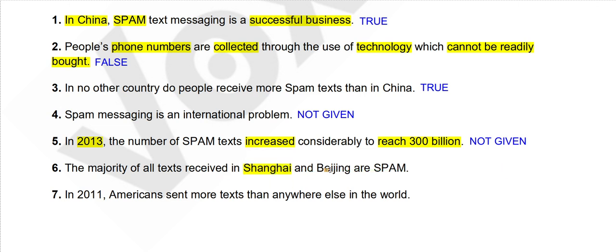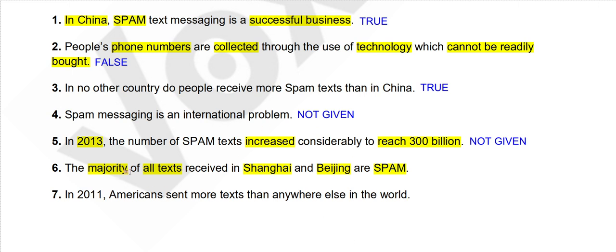Sorry about that. So we have read about Shanghai and Beijing. What we have to see is whether the majority of all texts are spam. So what consists of a majority? Let's just say if there are 100 words, the minimum number of words that I need to claim majority is 51. If I have 51 words, I can say I have the majority. But if I have 49 words, or even 50 words, I cannot claim majority.